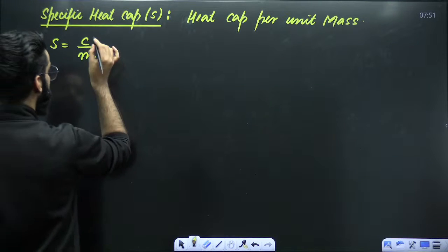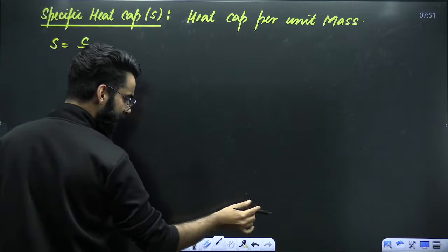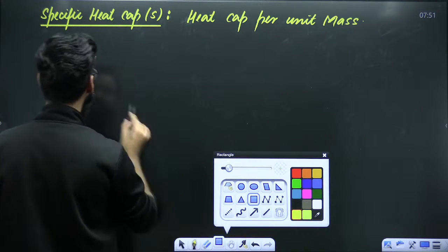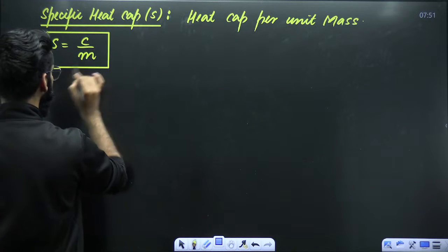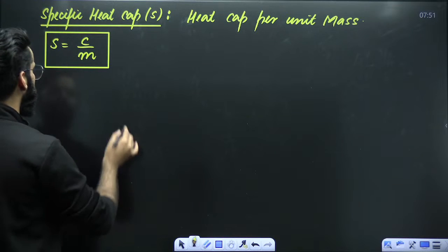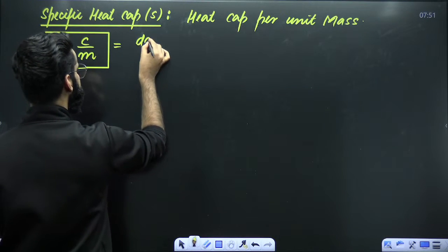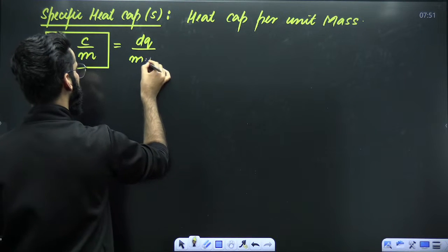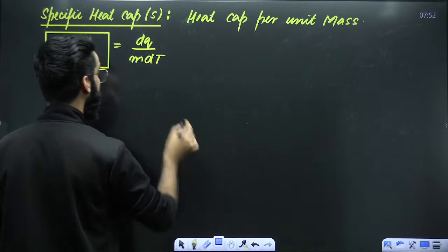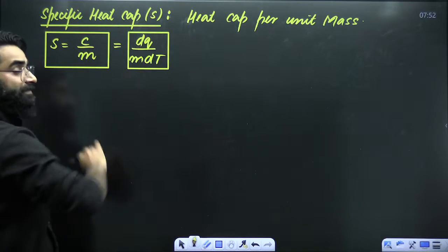Now, my dear students, you already know that if you have the relation, you can write it like this as well. What is C? Heat capacity, which is dq upon dt. So it becomes dq upon m dt. Now you can talk about the units of specific heat capacity.